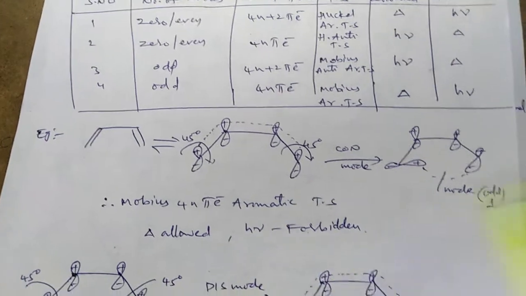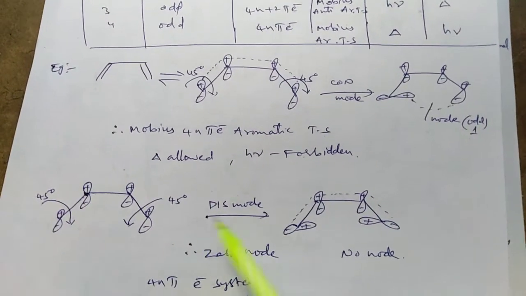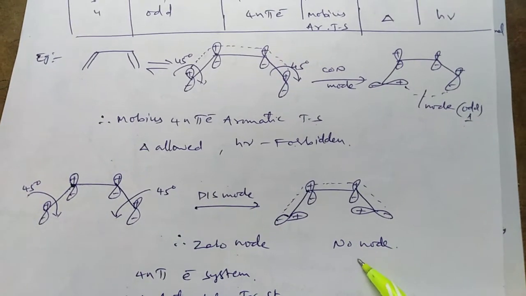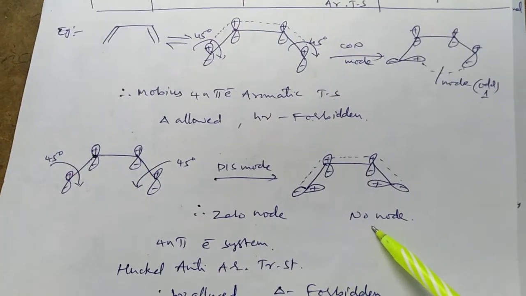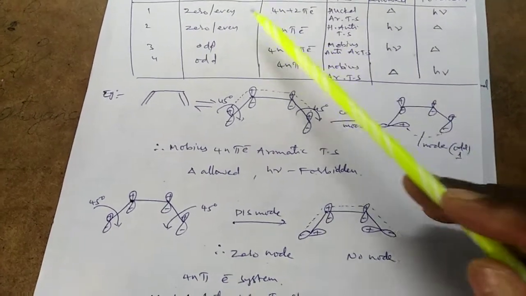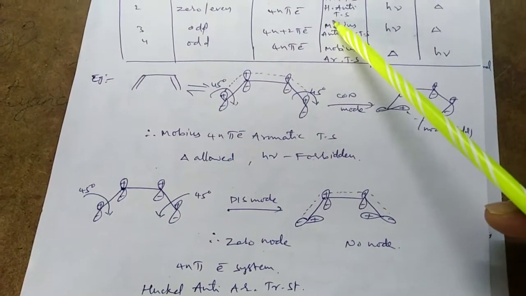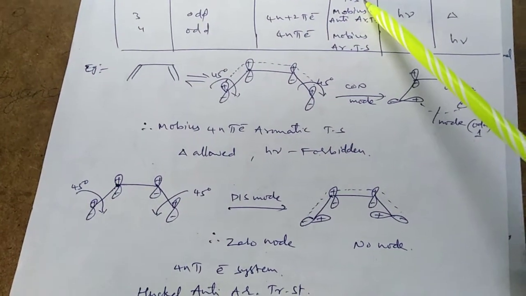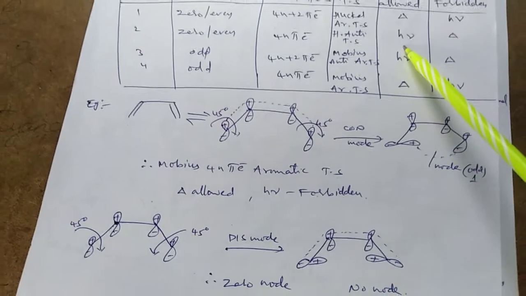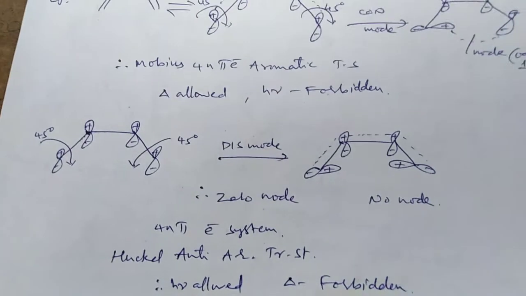and photochemically forbidden. For the disrotatory mode of rotation for the same molecular orbital, it has 0 nodes, or an even number of nodes. For this system, from the above table, 0 or an even number of nodes for the 4n system gives a Huckel anti-aromatic transition state, photochemically allowed, thermally forbidden.